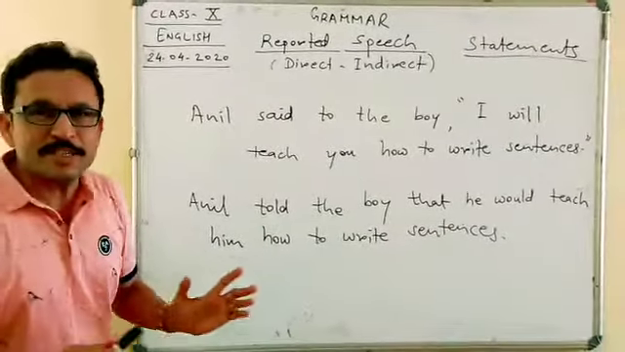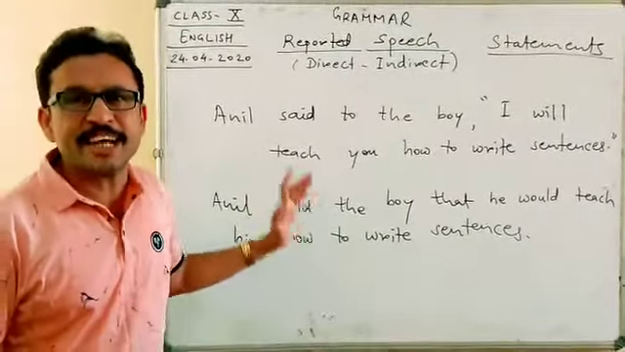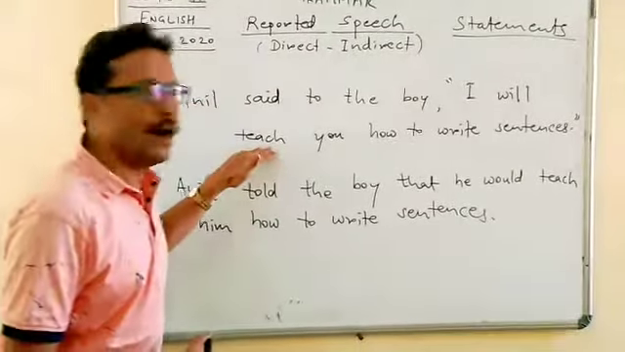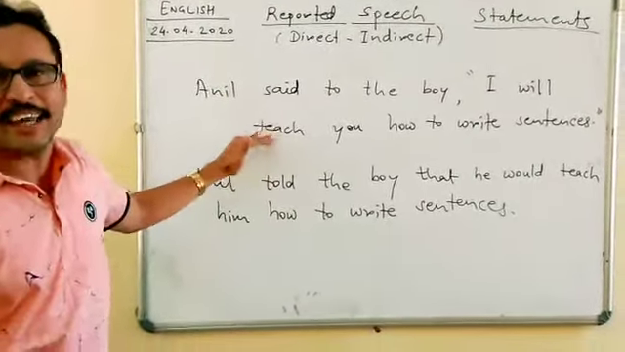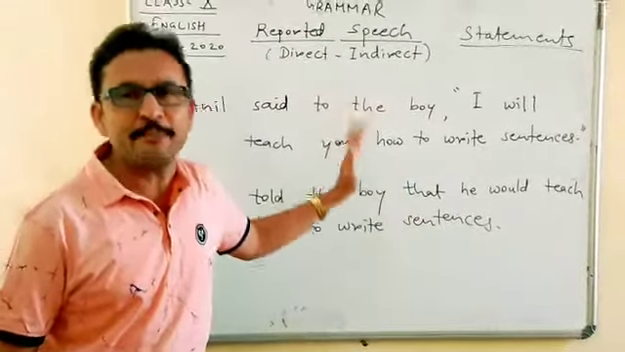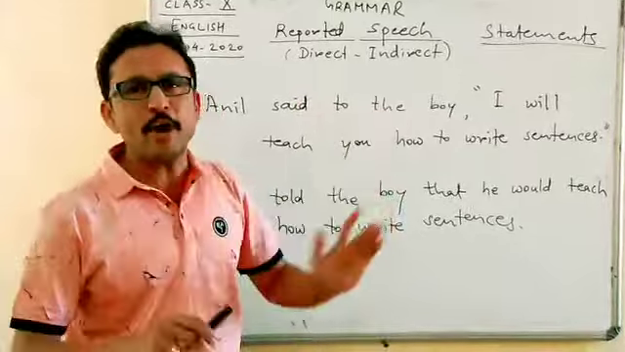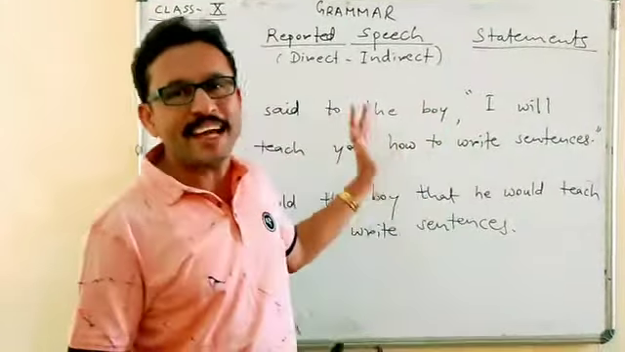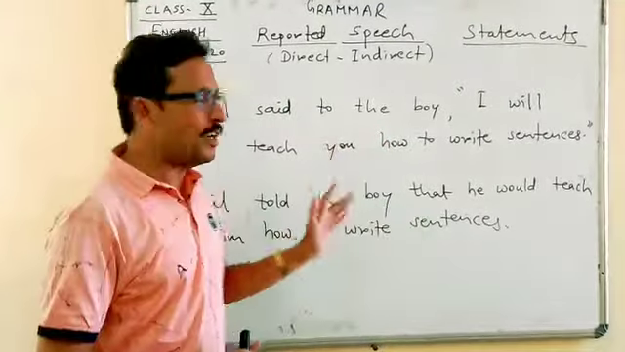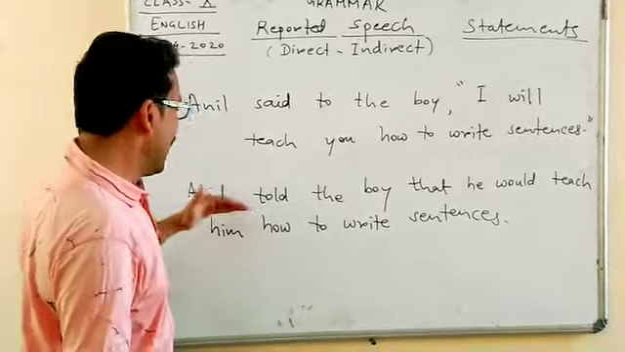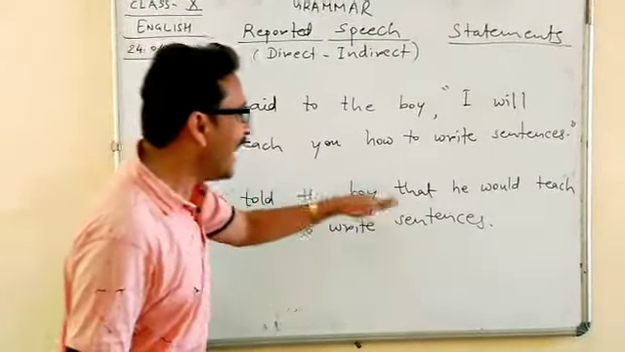Now dear students, let us have a glance at the second example. Anil said to the boy, "I will teach you how to write sentences." This is direct speech because these are the words exactly uttered by the speaker Anil. We did not make any change in that and we quoted it in double inverted commas. That is why this is direct speech. Now what is the indirect transformation of this sentence? Anil told the boy that...